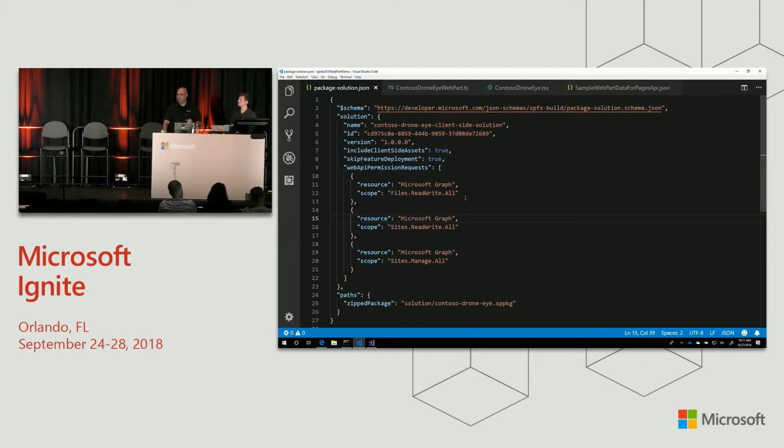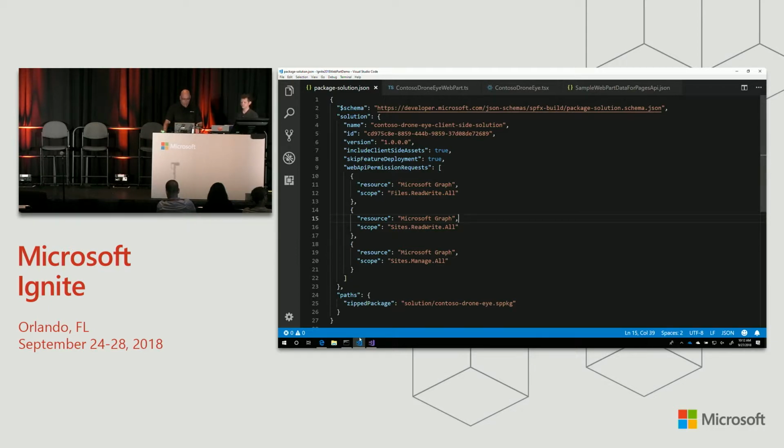But your first step is going to be define your scopes, build your package, upload to the app catalog. It can be in the debug build, as I'm doing here, so I don't have to actually have my scripts finalized and written before I do that. I'm still debugging, but this gets me all set to go.